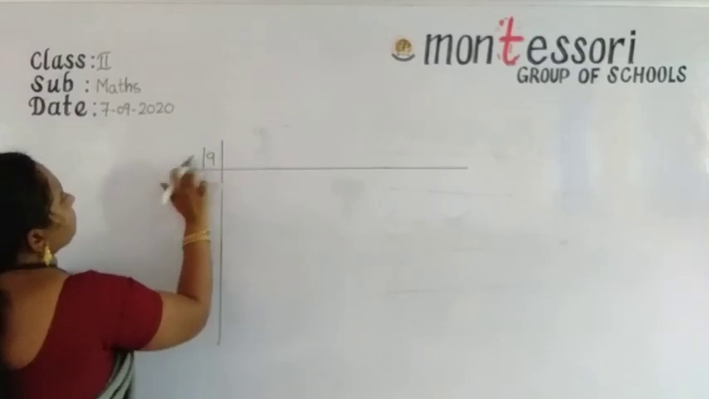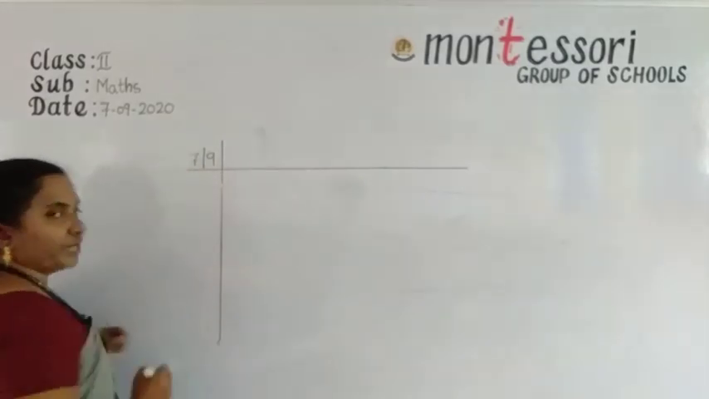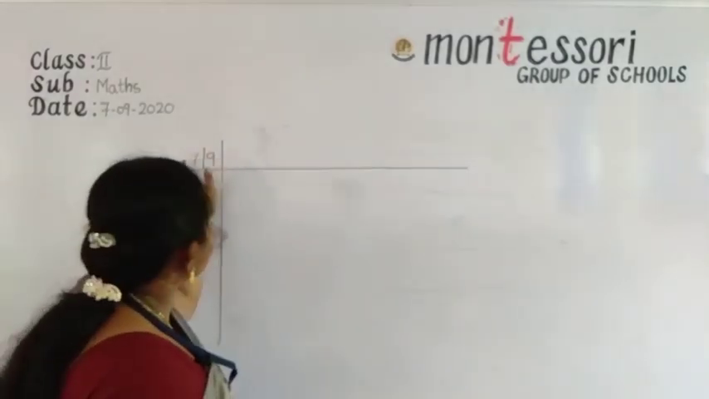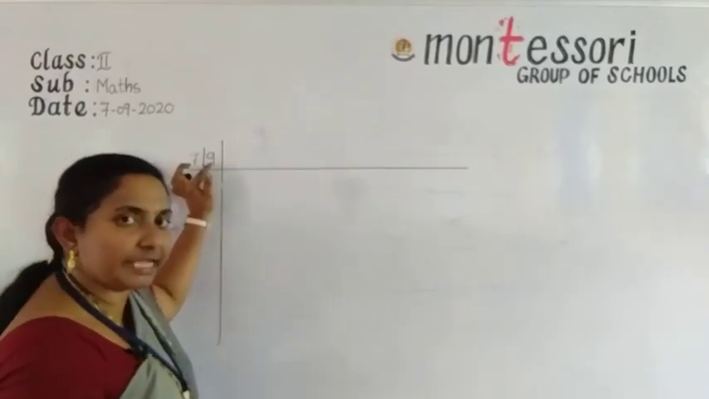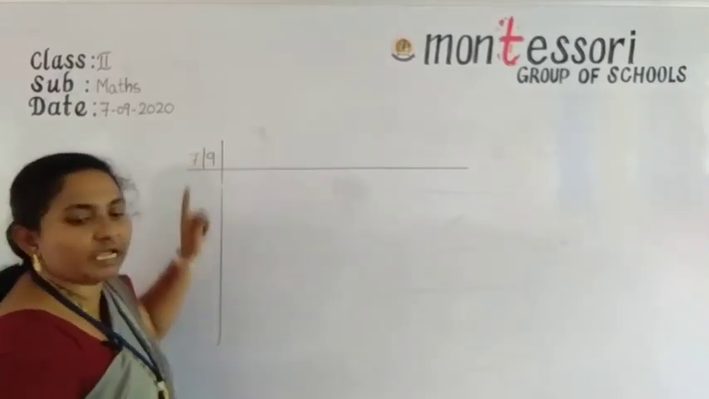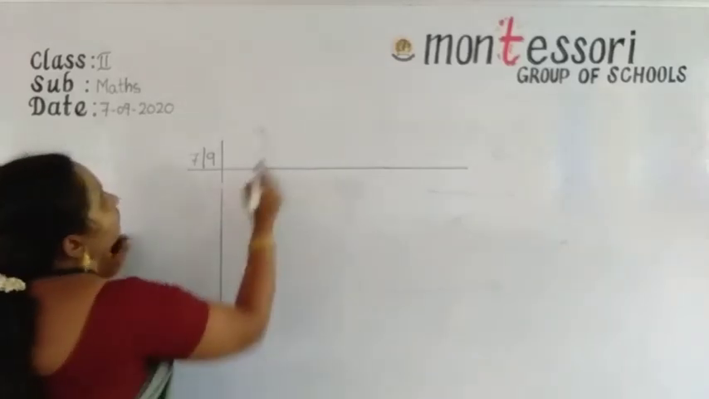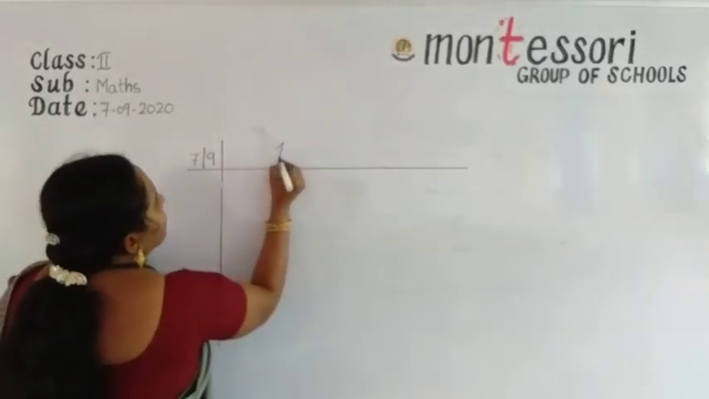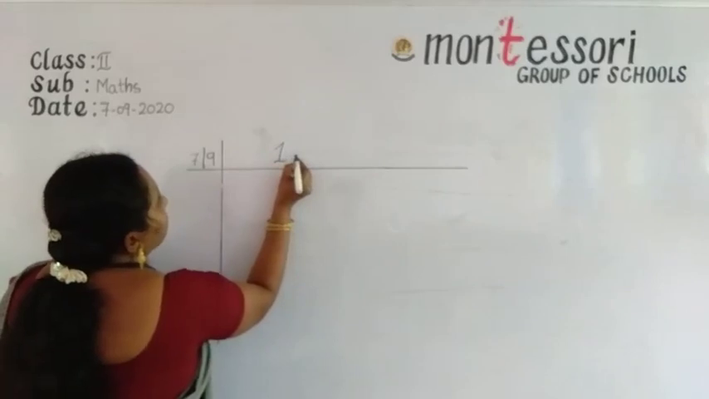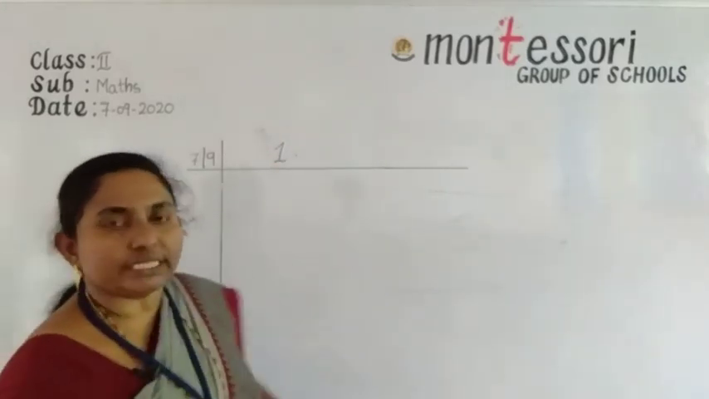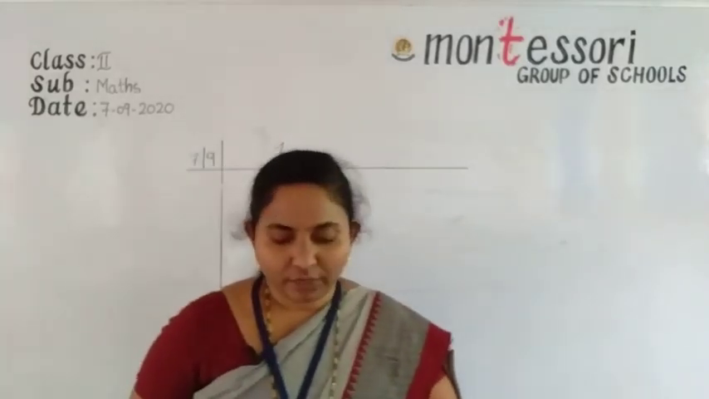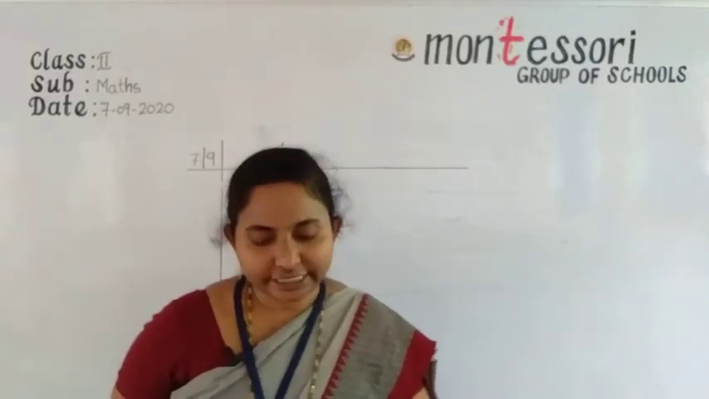7/9 means today, which date? Yes, 7th, and which month? 9th month. Okay, 7/9, and here put a heading, write first chapter. Okay, this is the first chapter. What is the chapter name? 2-digit numbers.